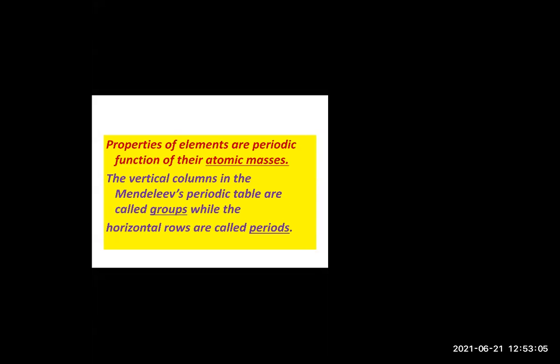So on considering the above properties, it was very difficult for him to decide the correct position of hydrogen, whether it is in the group of alkali metals, group 1, or in the group of halogens, group 7. So that was the challenge he faced. So the four demerits are there in his table.